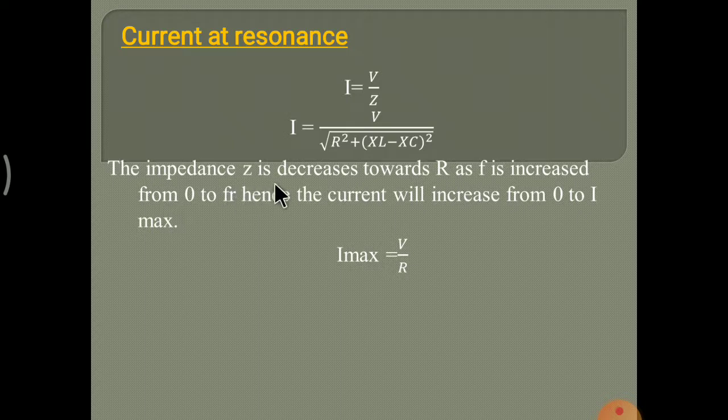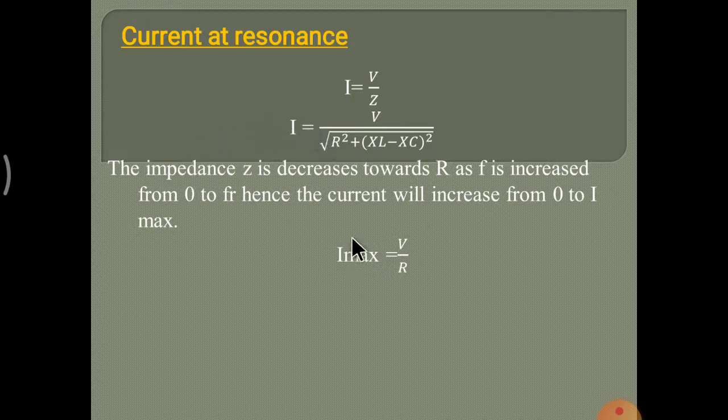The impedance Z decreases. After that, what is the resonance condition we get? We know XL is equal to XC. So XL minus XC, what happens? It is 0, and the square of 0 is 0. Only R square remains under the square root. The square root and square cancel, and only I is equal to V upon R remains for the resonance condition. We have to find the current for the resonance condition. So at resonance, XL is equal to XC. Putting it in this equation, we get only I is equal to V upon R.